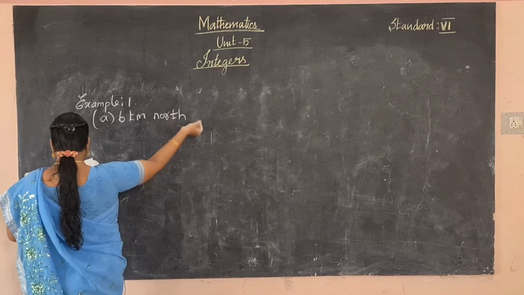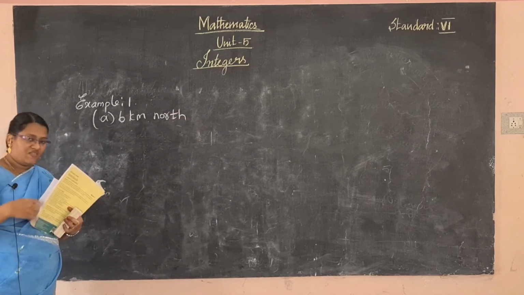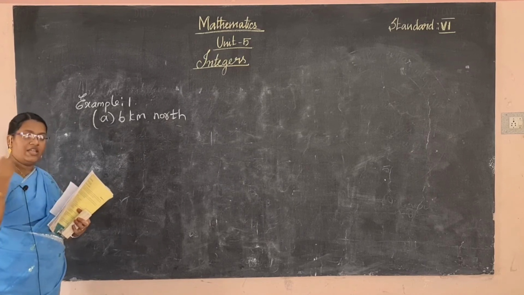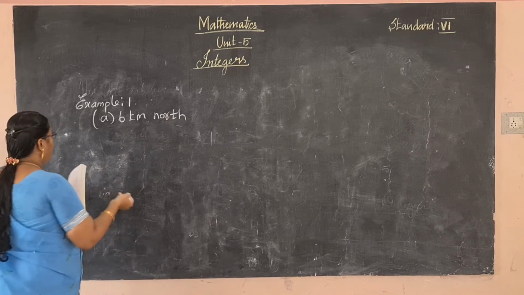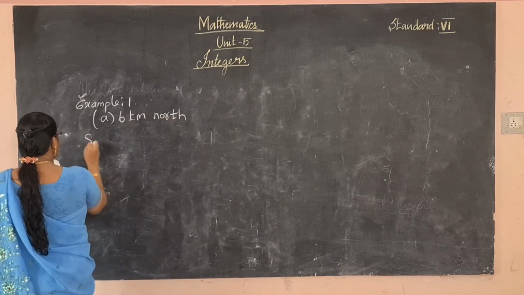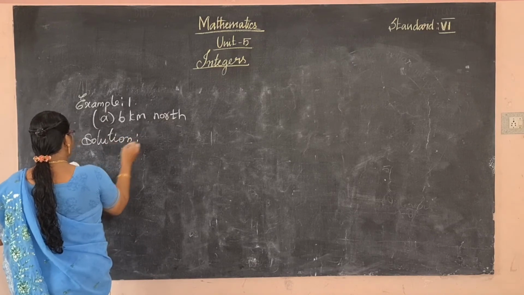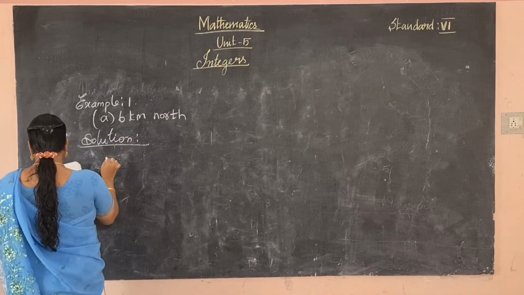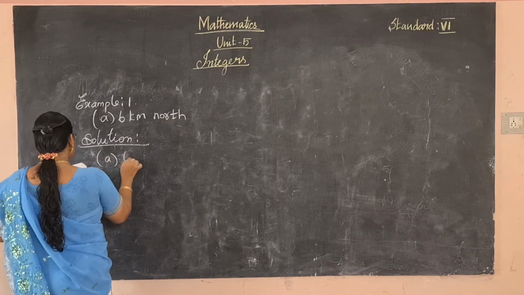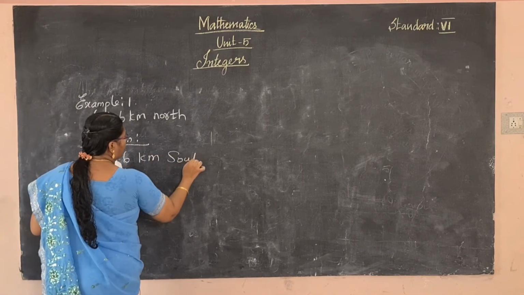North means south, east means west, west means east. These are the opposite directions. So the first question, A, 6 kilometer north. The answer is 6 kilometer south.